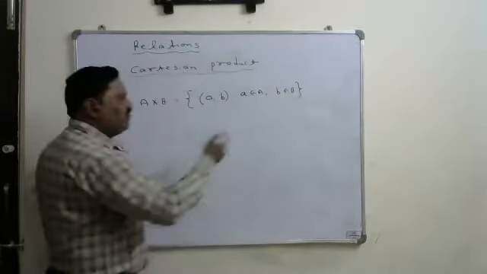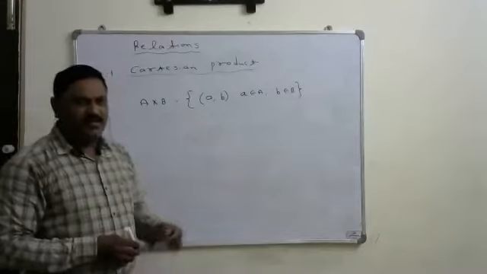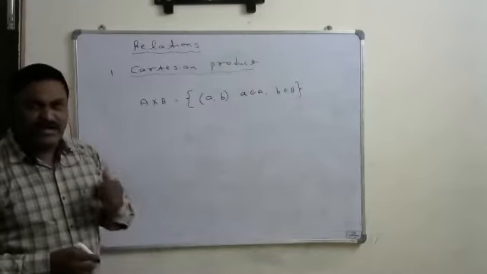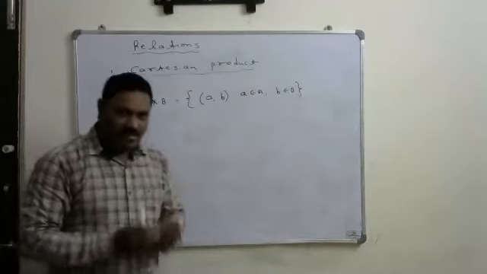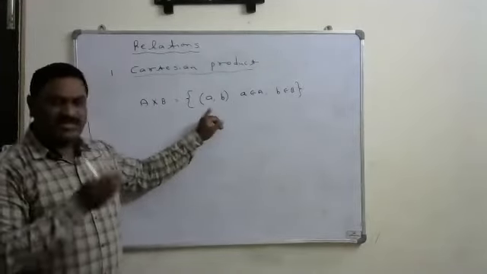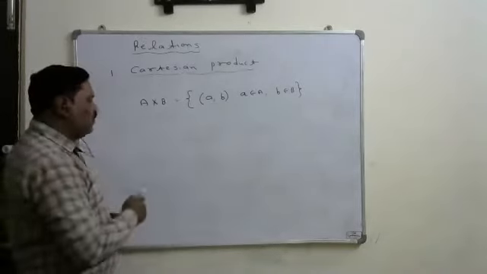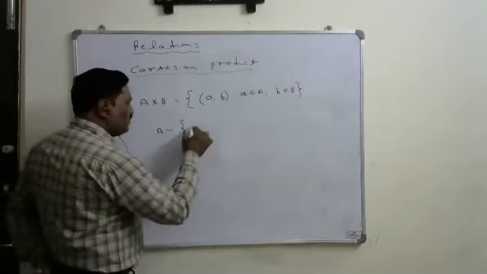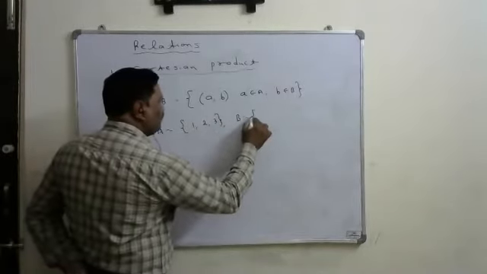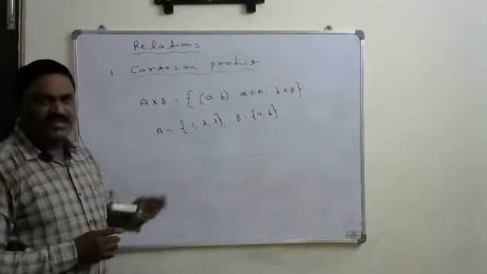So like that, if I take the values of a and b, the set of all the possible ordered pairs from A to B is called the Cartesian product. That is, the set of all the possible ordered pairs where the first element you have to take from the set A, the second element we have to take from the set B. Suppose, for example, set A has 1, 2, 3 and set B has a, b.